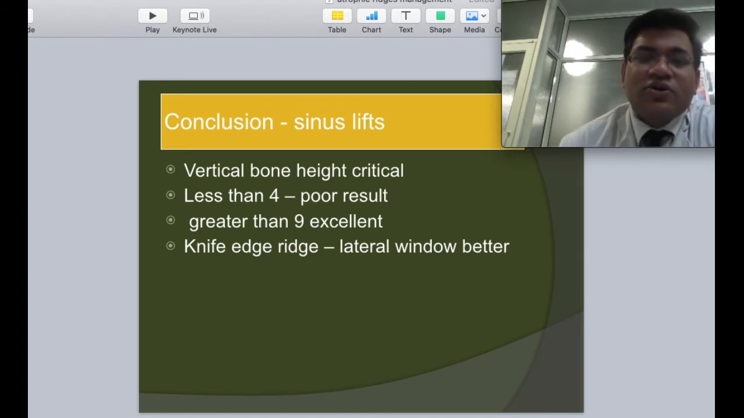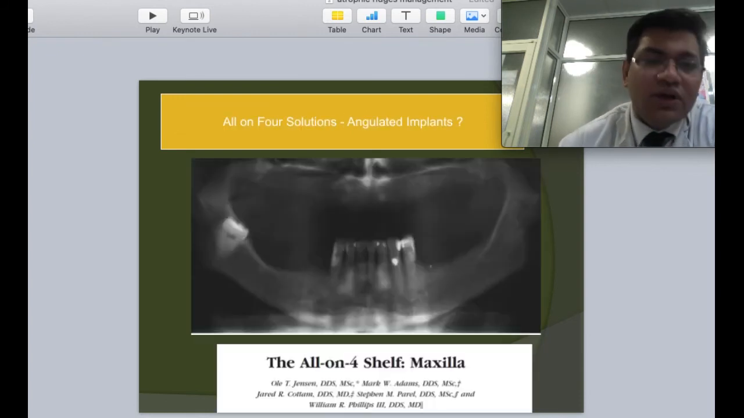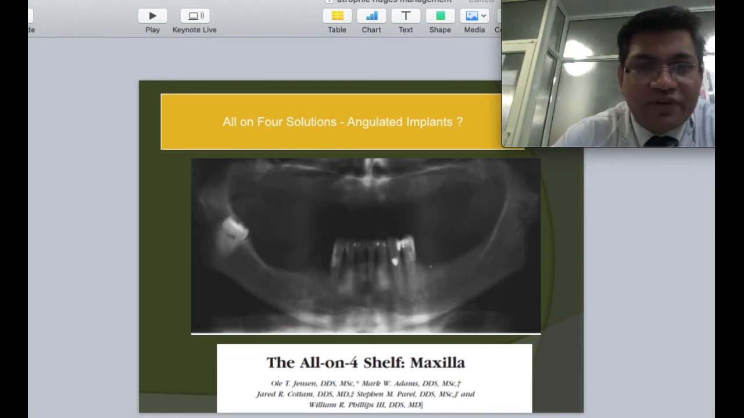For a knife edge ridge, it is always better to go with a lateral window approach where we can lift the vertical height as well as do a horizontal augmentation. Moving further, to avoid the sinuses, obviously there are multiple changes that are available.